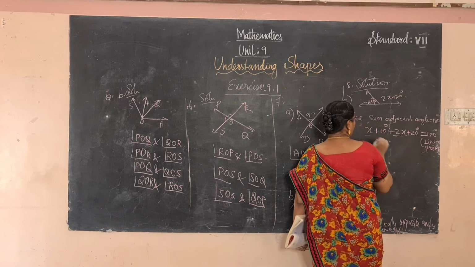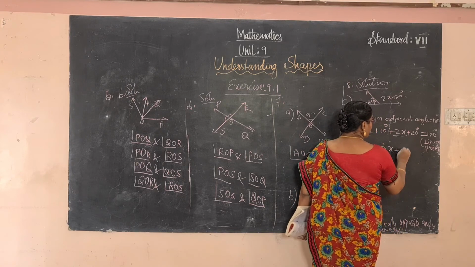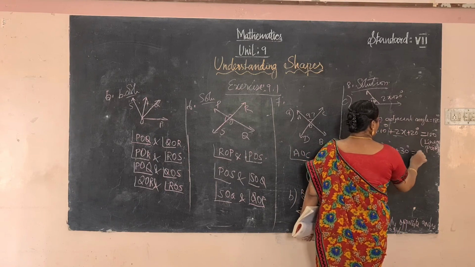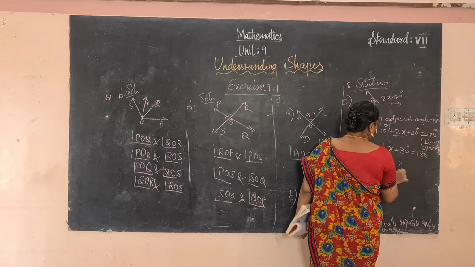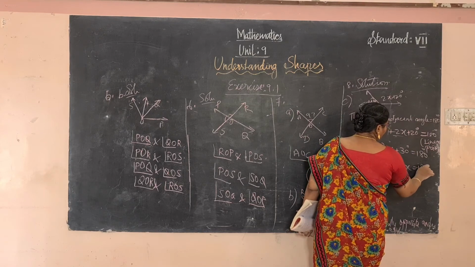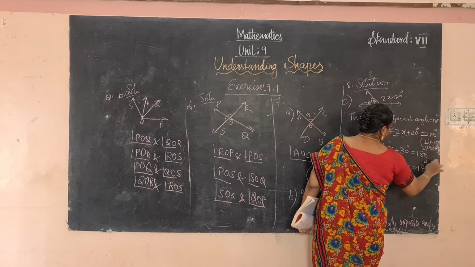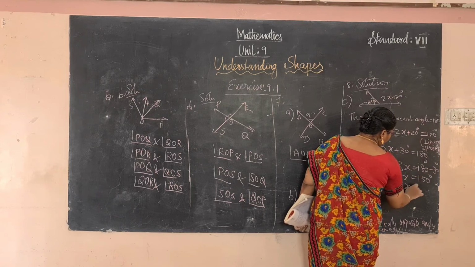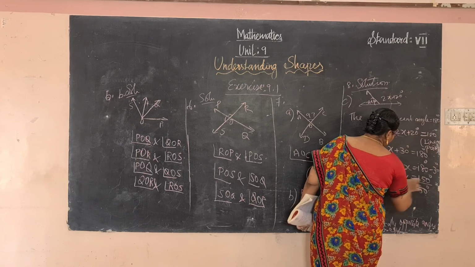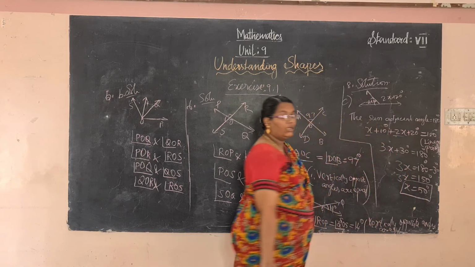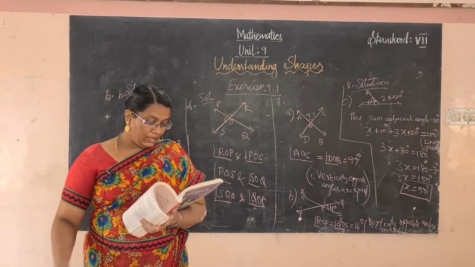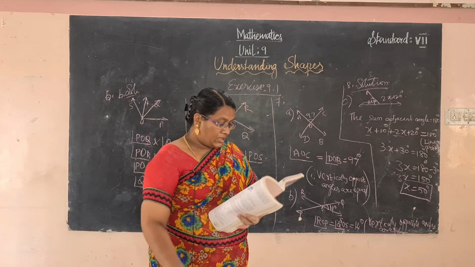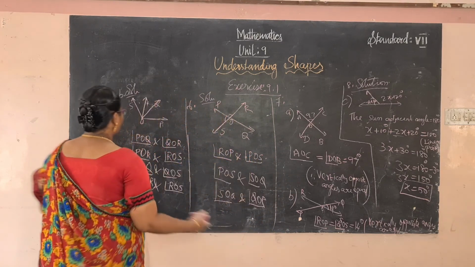Now arrange the like terms. So 3x plus 30 degrees is equal to 180 degrees. So 3x equals 180 minus 30, equal to 150 degrees. So x equals 50 degrees. X equals 50 degrees. Okay. And next D and E problems.